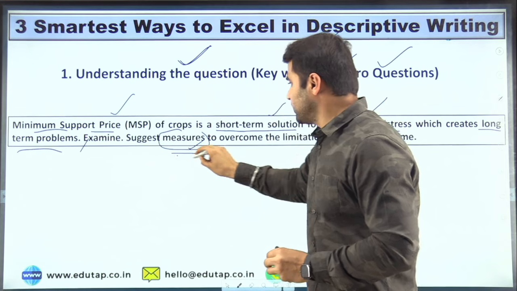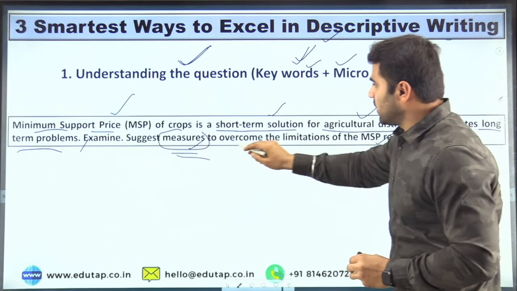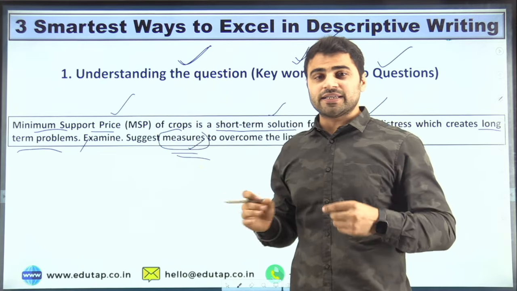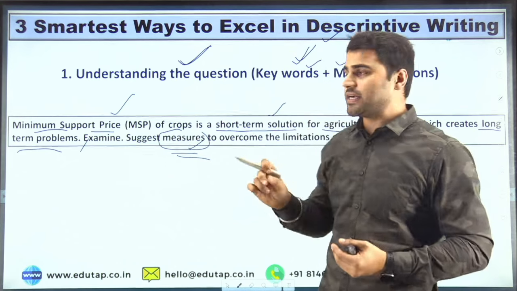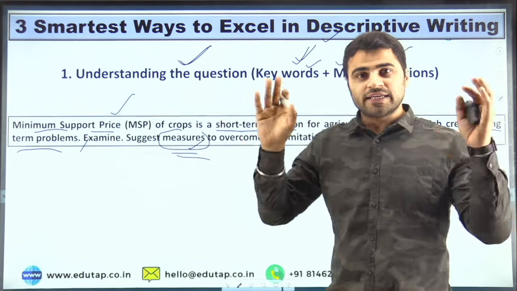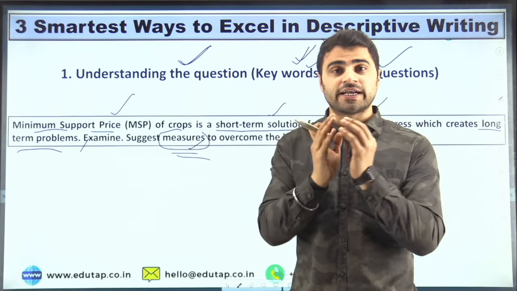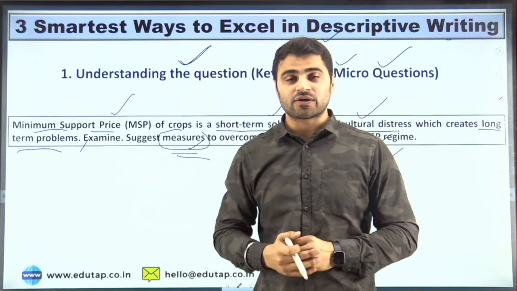And measures, right? You have to suggest measures. So this is again a keyword, guys, right? You need to understand that keywords can be multiple. It is not like the question will have only one keyword. There can be more than one keyword in the question, but you have to identify all the keywords, and accordingly you have to address the question.